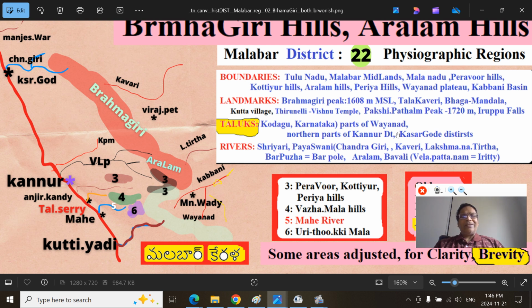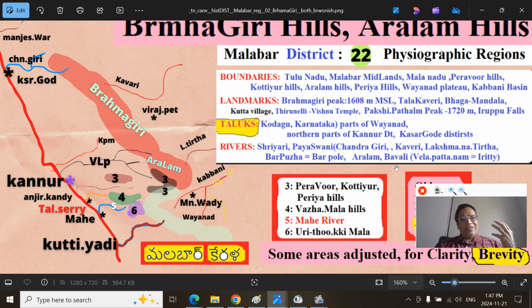The rivers are Shiari River and Payeshwani River. Payeshwani River is essentially the Chandragiri River. They flow on the west side, and the Kaveri Mata River on the east side, Lakshmana Tirtha on the east side of the Brahmagiri, and Barpuja River or Barpol River, Aralam River and Vavali River.